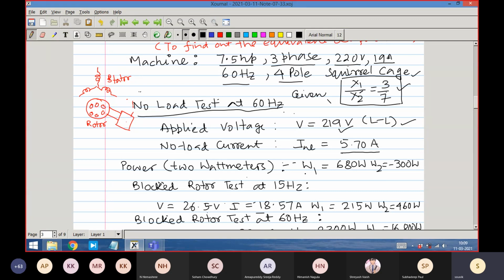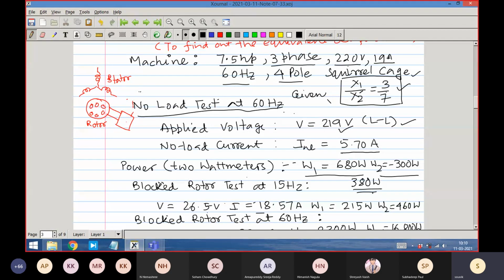Then just like a transformer test, we always measure the power, and the power is always measured with the 2 wattmeter method in a 3-phase system. So with the 2 wattmeter method, W1 is showing this and W2 is showing this. So that means the effective power input is 680 watt minus 300 watt, which is equal to 380 watt. Right, that is the effective power that is input.